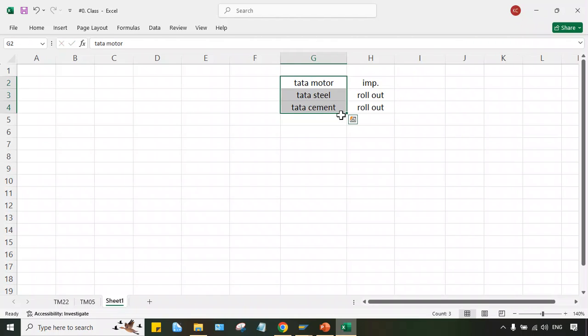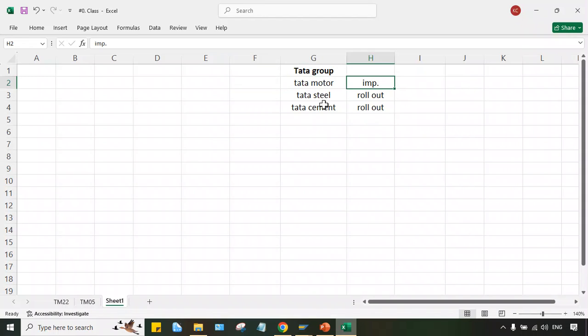So generally, guys, let's suppose all these are different subsidiaries that come under the Tata Group.